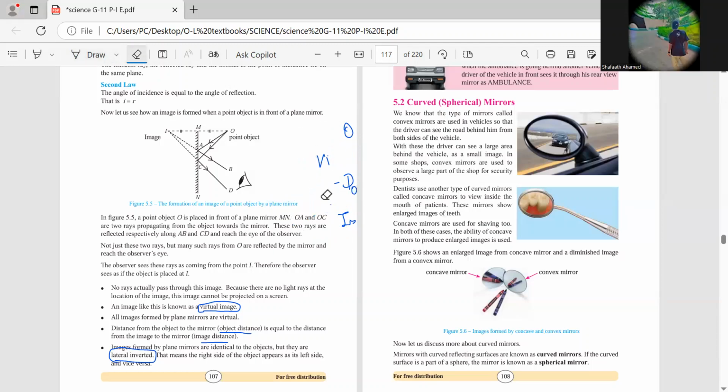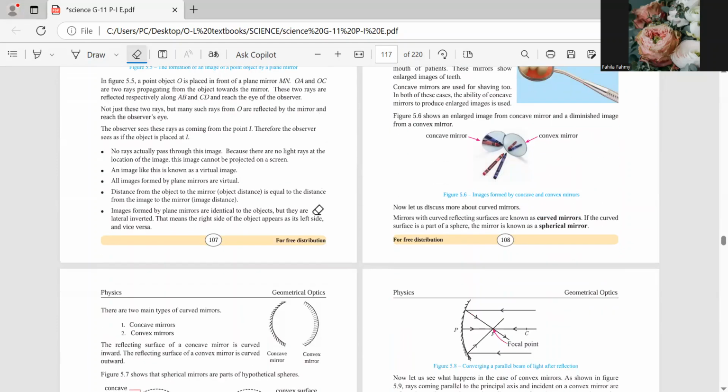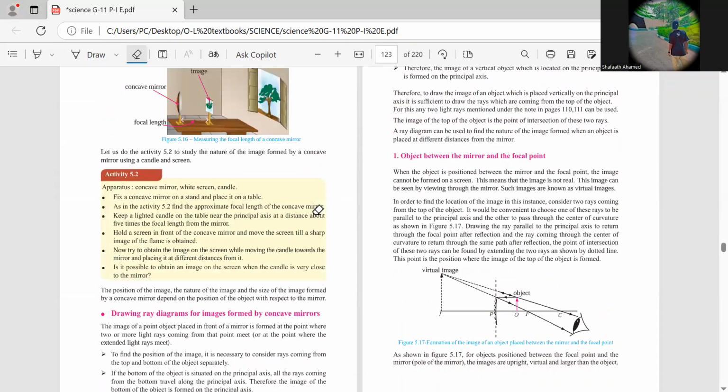Yes. Right. Okay. Shafka, tell me the 4 features. They are virtual, and laterally inverted, and object distance is equal to image distance, and image size. Remember only 3. Yeah. Object size is equal to the image. Image size will always be equal to the object size. Okay. Right. Good. All right, son. Okay. Any questions? No questions. Right. Okay. Good.